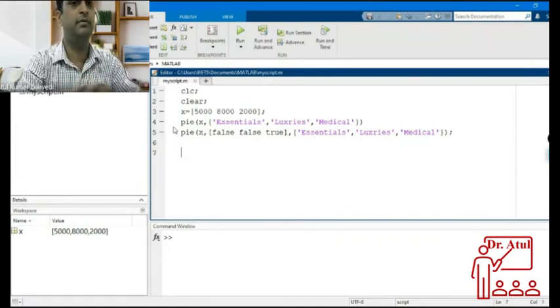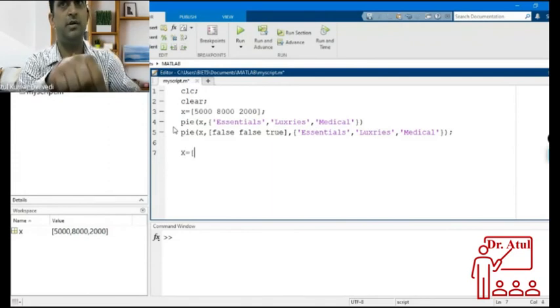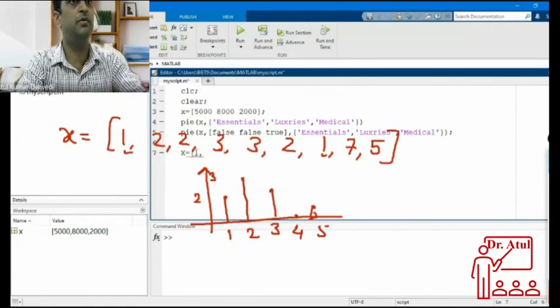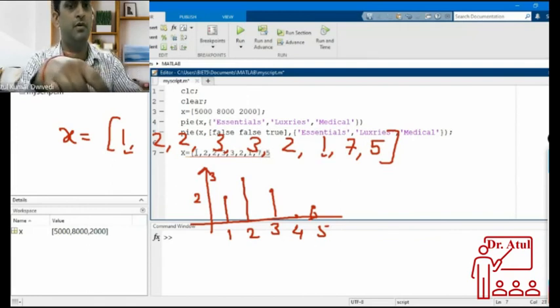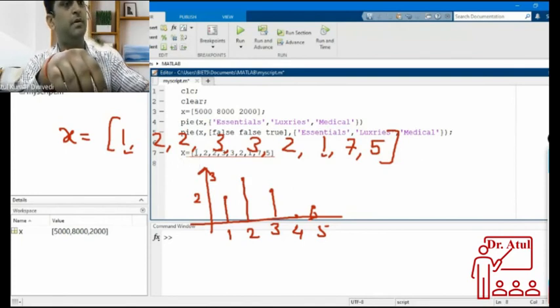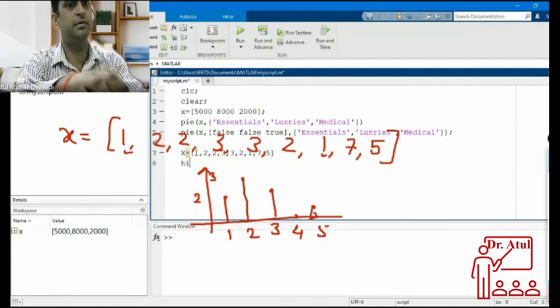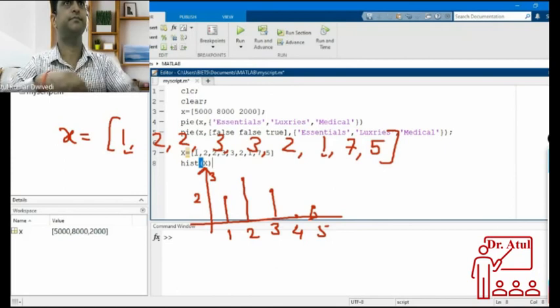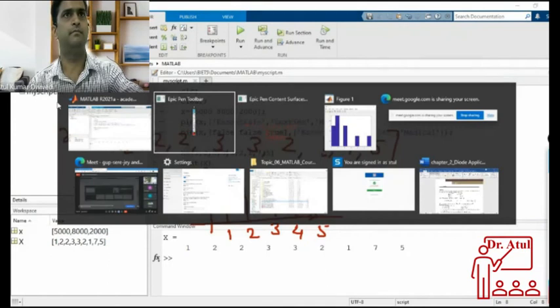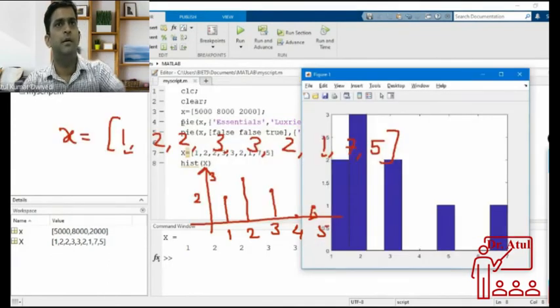X is equal to, let me show you first. X equal to 1, 2, 2, 3, 3, 2, 1, 7, 5, and the command is hist. Only hist. This should be small. So hist of X, where X is capital. This is the histogram.